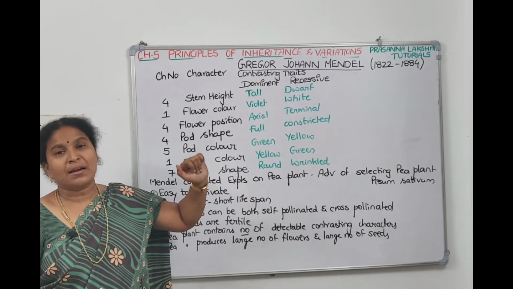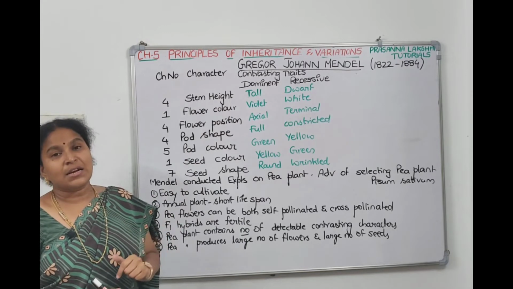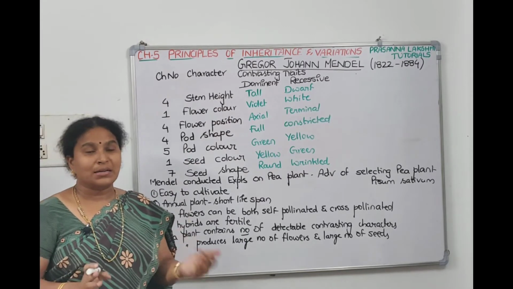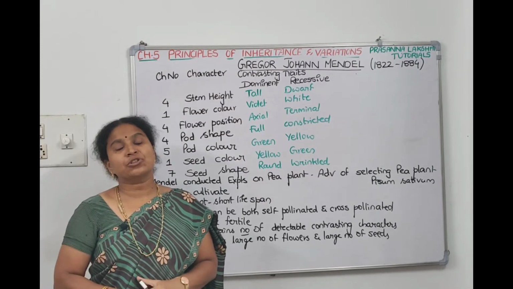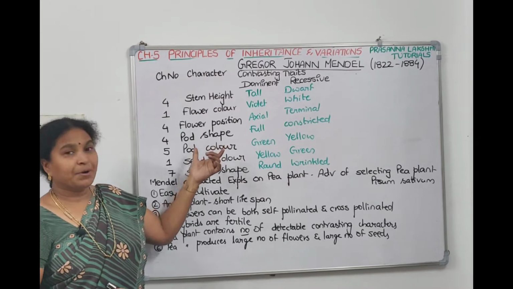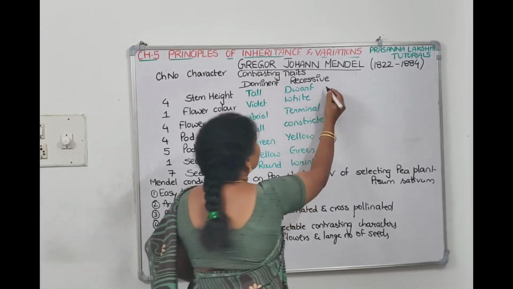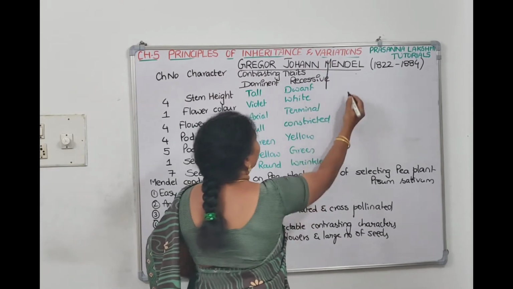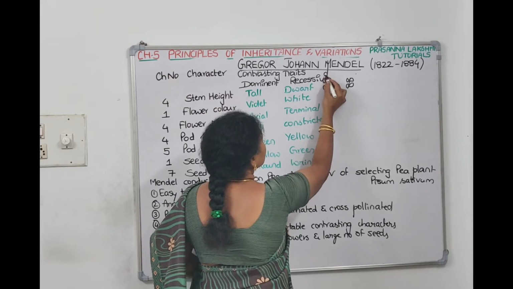And these are the contrasting traits of a character. For the height of a plant, the traits are tall plant and dwarf plant. For flower color, violet is dominant and white is recessive. For flower position, axial position is dominant and terminal position is recessive. Now pod shape: if the pod is full, it is dominant. Tall plant means a tall plant, dwarf plant means a small plant. Dwarf is recessive, tall is dominant.